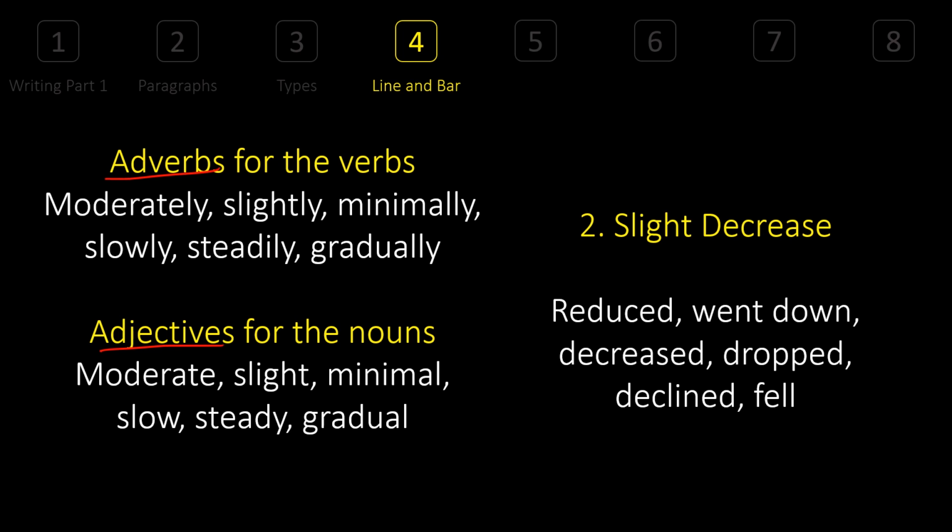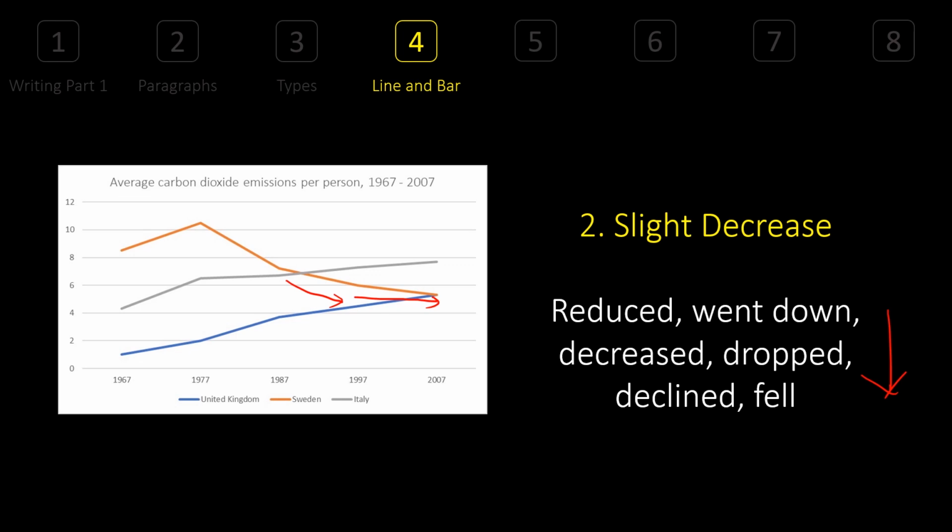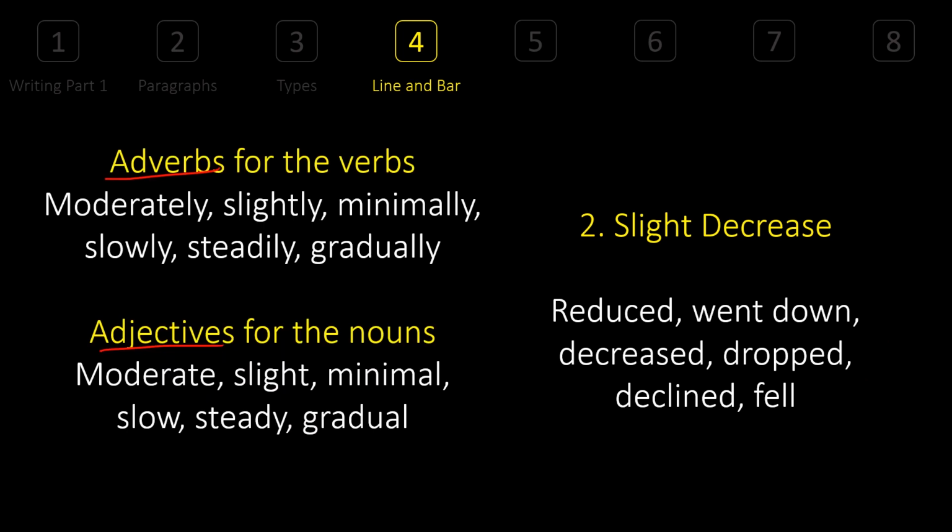So for example, carbon dioxide emissions slightly declined. Got my point? And if you want to use an adjective, then you have to use the word as a noun. You have to complete it. So the minimal reduction, instead of reduce, reduction.